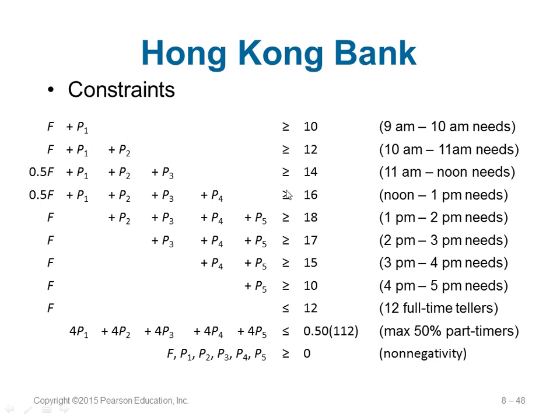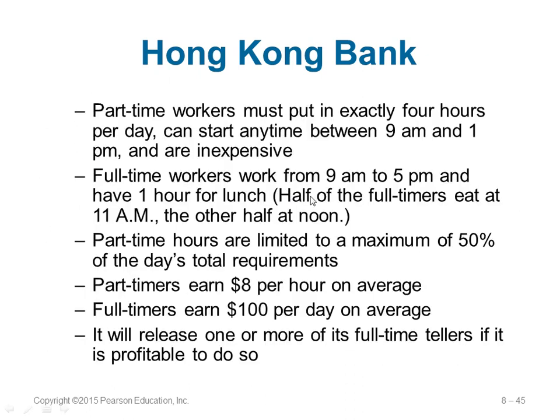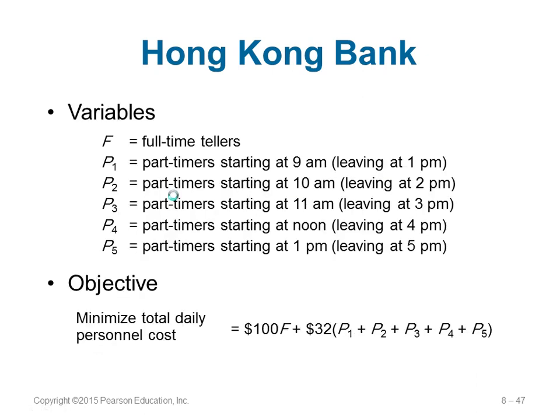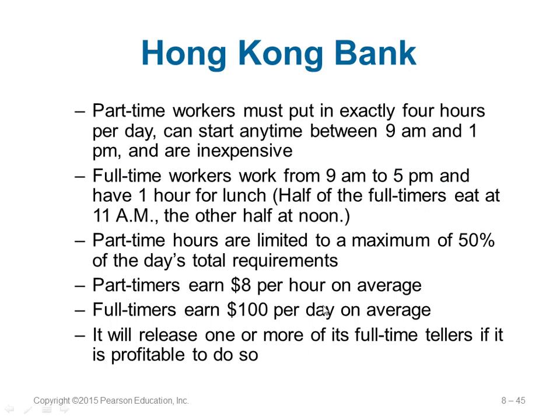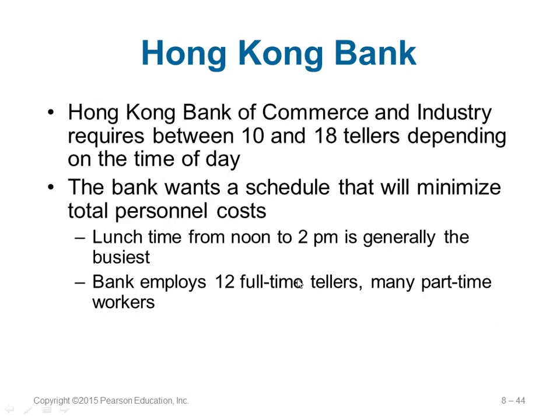What is 0.5? If you remember, part-time, half of the full-timers go for lunch at 11 o'clock. So only 0.5 is remaining at lunch. And also at noon, another half will go. So it's another 0.5. So we count all these values and put all the constraints here. For F, there are to be a maximum of 12 full-timers. It's also given here. Maximum they can have is 12.